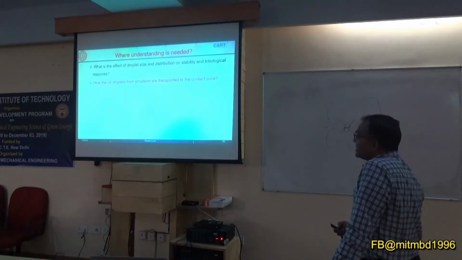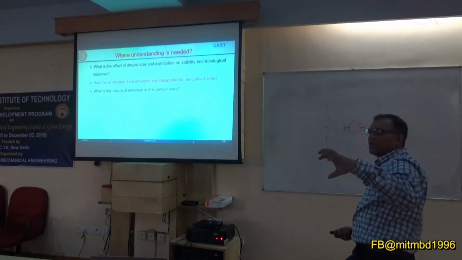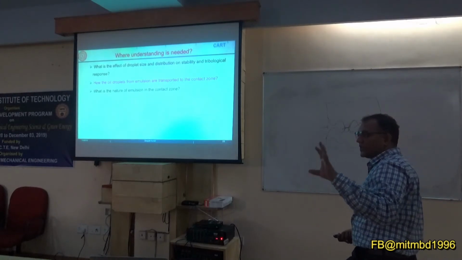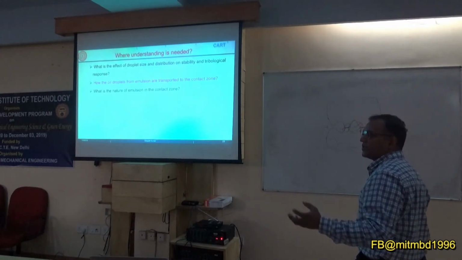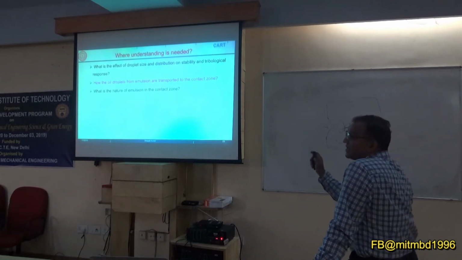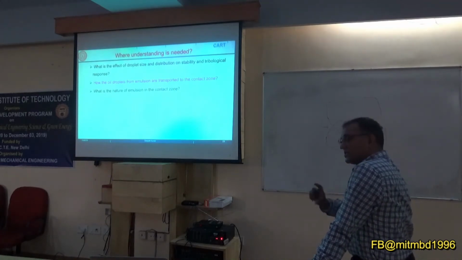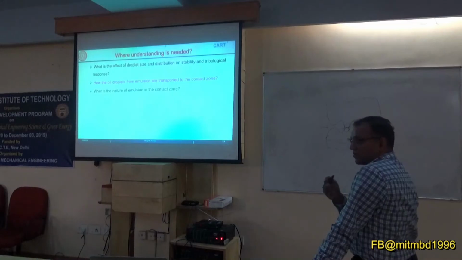Then the other thing is, what is the nature of the emulsion in the contact zone? We are saying it is oil which lubricates. But whether it is oil in the contact zone, or an oil-in-water emulsion, or water in oil, or something else, that is still unclear. I claim it's not only oil, it is something else which is still not clear, and that is what we are going to prove. It's not only oil.